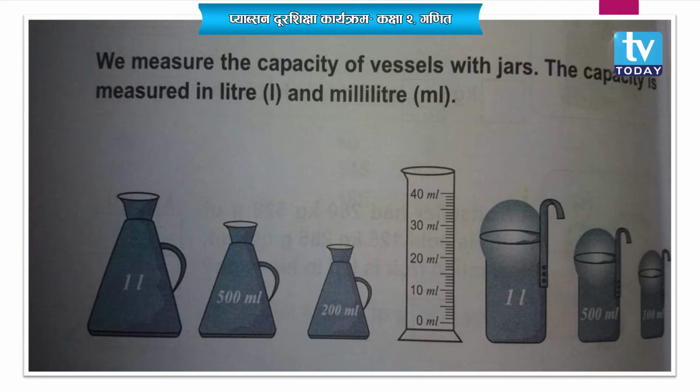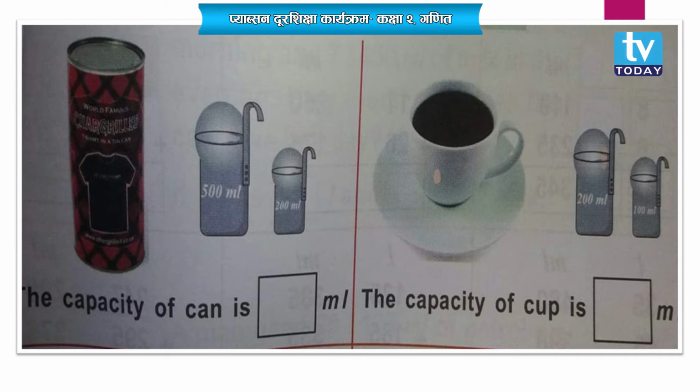Then you can see another one, 1 liter, then 500 milliliter, and then 100 milliliter. Okay students, now after looking at this, see this picture over here. Some tank is given, a juice tank, which you used to have, right?